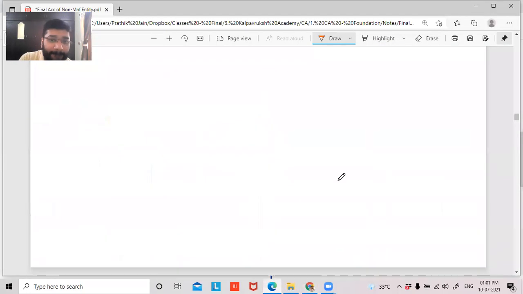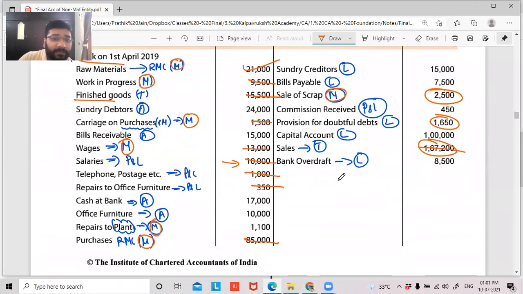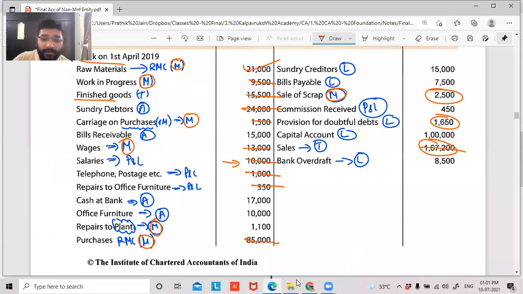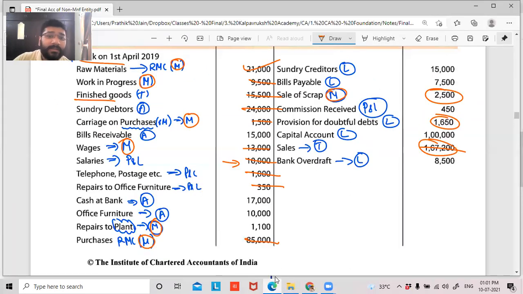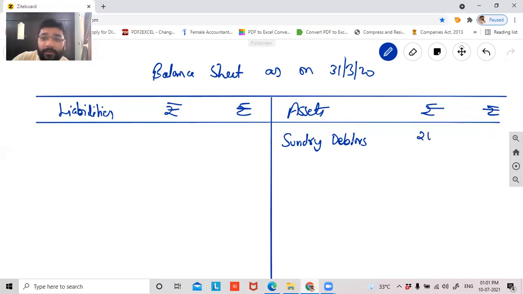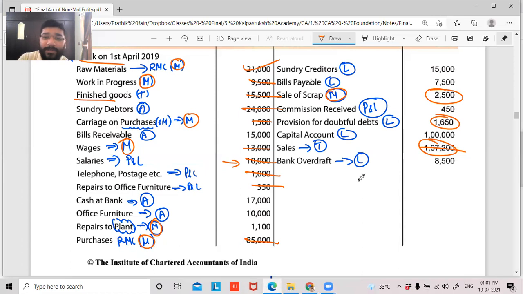Now, guys, what is left? What is left? Sundry debtors 24,000 is left, guys. Will I write in inner column or outer column? Inner column. It is 24,000 rupees, correct? What will you minus from this? Provision for doubtful debts. How much will you minus? How much will you minus?